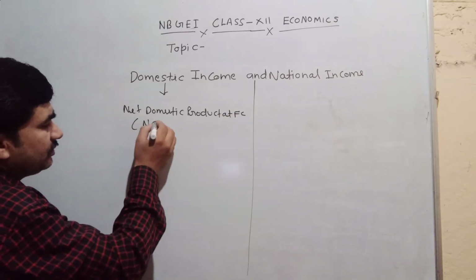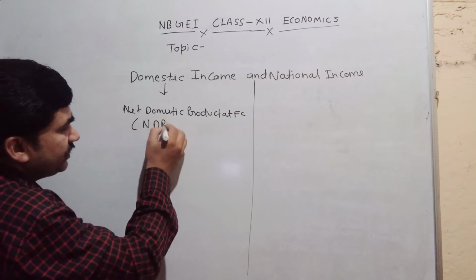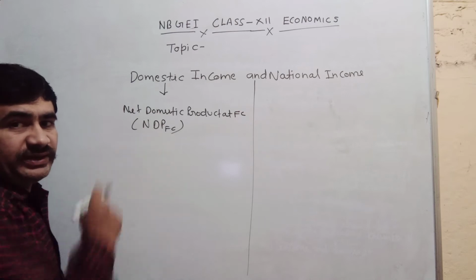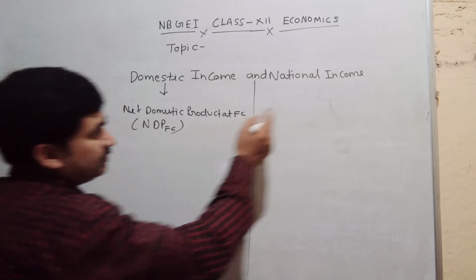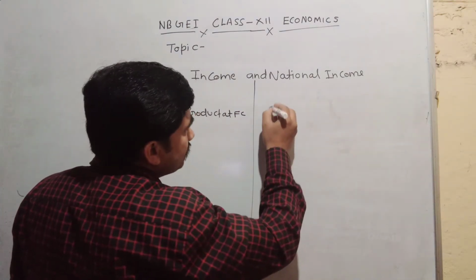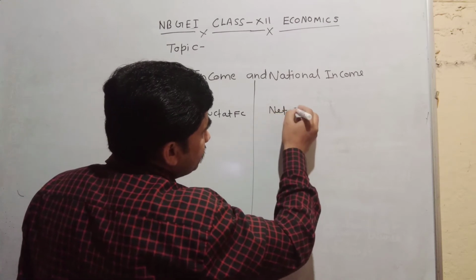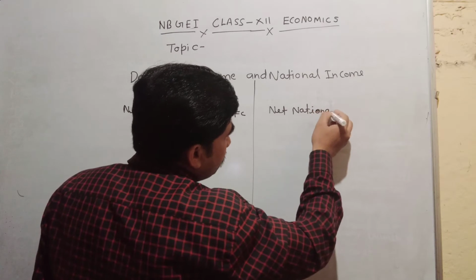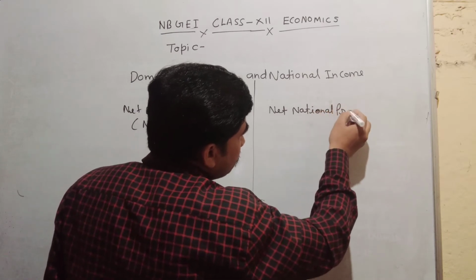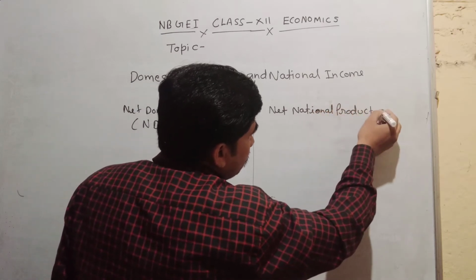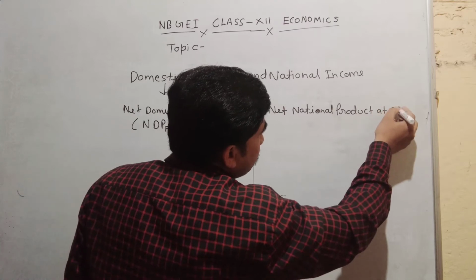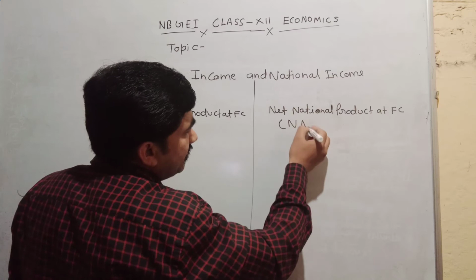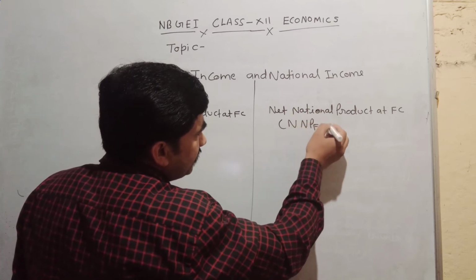You can write NDP at FC, net domestic product at factor cost. At the same time, national income is known as net national product at factor cost. You can also write NNP at FC.